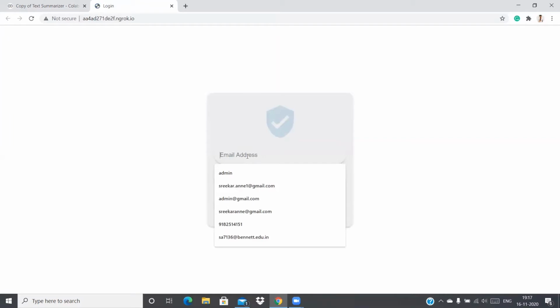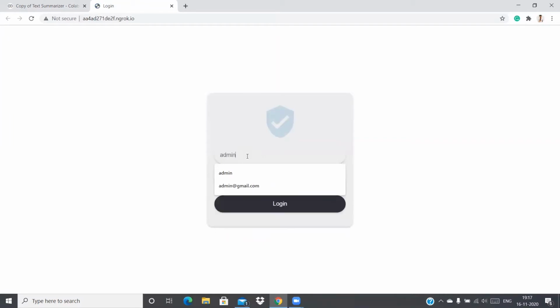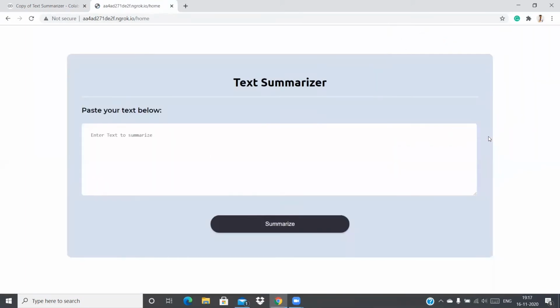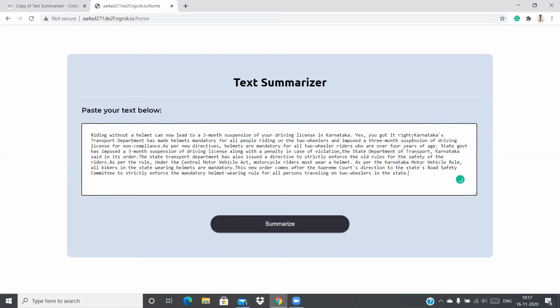So now this is my login page. I'll log in through this and let's enter the password. Yeah, so this is the company's login, or the content writer's login, where the company will put their text and try to summarize it. Once it is summarized and the image is generated, they can post it to the user's end. So now let's copy the code.